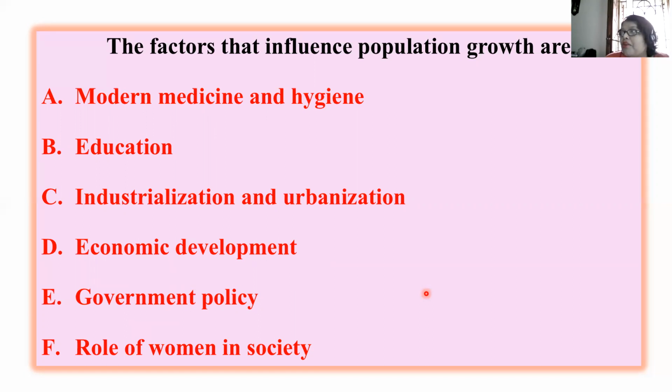When man becomes aware of the problem of rising population, they learn the art of controlling population, right? Industrialization and urbanization I've just discussed. Economic development is important. When they are economically developed, there will be better education, better medicine, everything will be smooth. Government policies. Government should have different types of policies to control these issues.